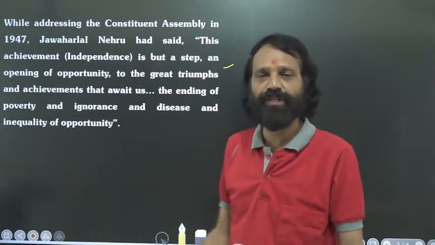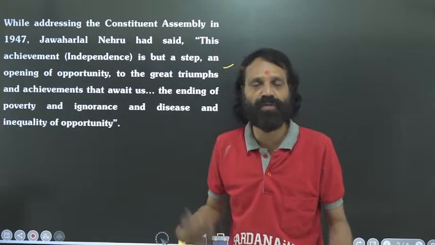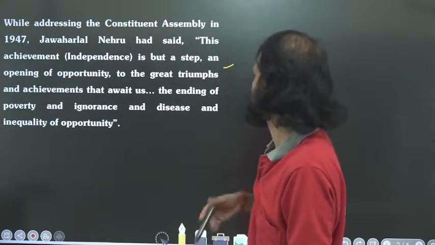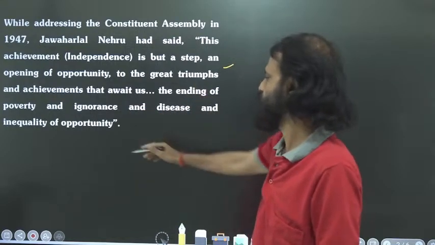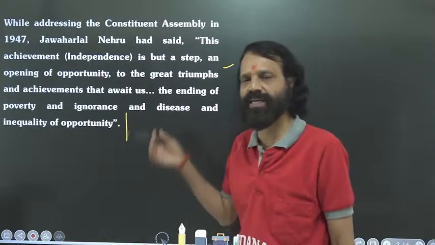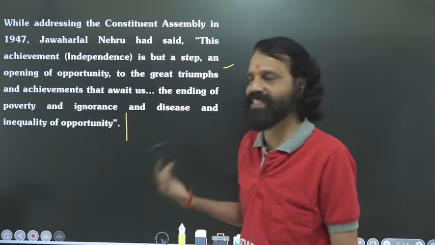Of course, we needed to implement a lot of strategies. We wanted to work for the triumphs, success, affluence, the ending of poverty and ignorance and disease and inequality of opportunity. These were the challenges and these were the triumphs we wanted to achieve.